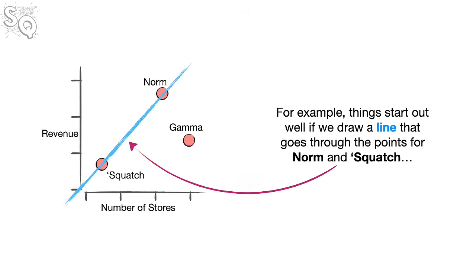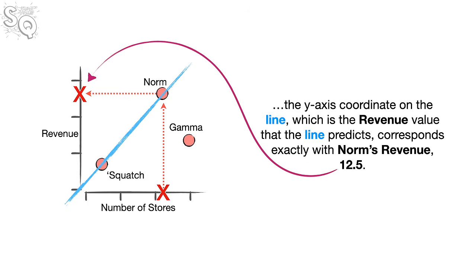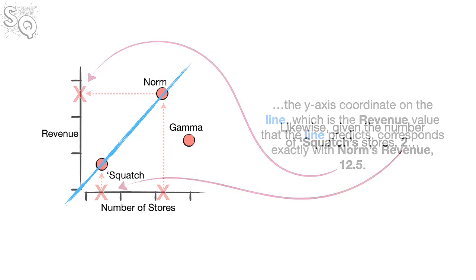For example, things start out well if we draw a line that goes through the points for Norm and Squatch, because, given Norm's number of stores, 12, the y-axis coordinate on the line, which is the revenue value that the line predicts, corresponds exactly with Norm's revenue, 12.5.